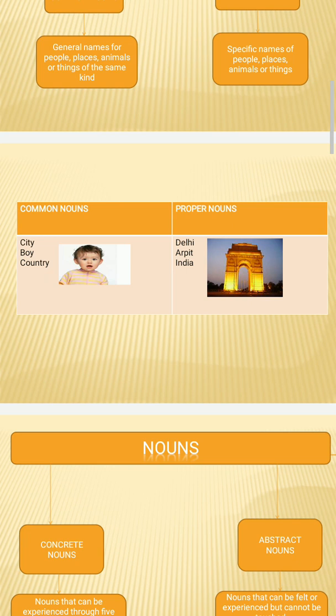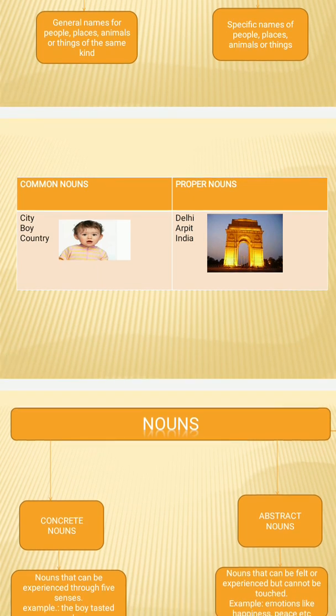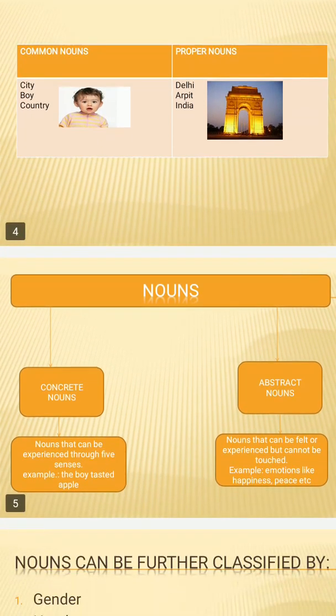A country: there are so many countries in the world, right? All the countries have different names. When we refer to all countries together as a country, that is a common noun. And when we specifically mention the name of every country, for example, India, New Zealand, America, that is a proper noun, because we are telling the name of that country. So this was the common and the proper nouns. Now we will have a look at the further type of nouns.